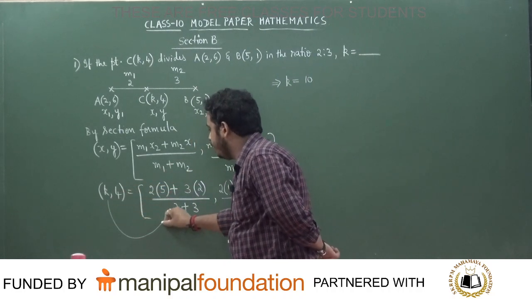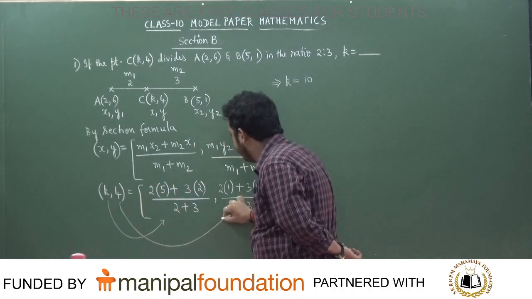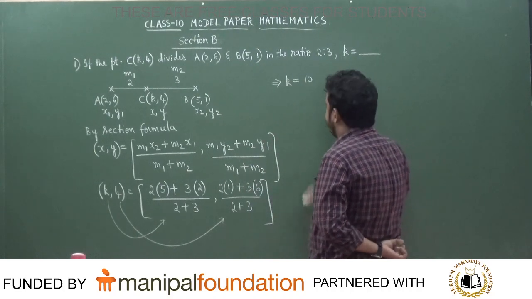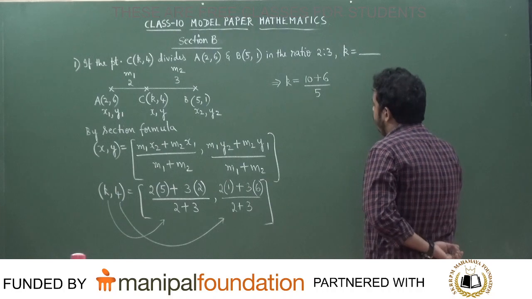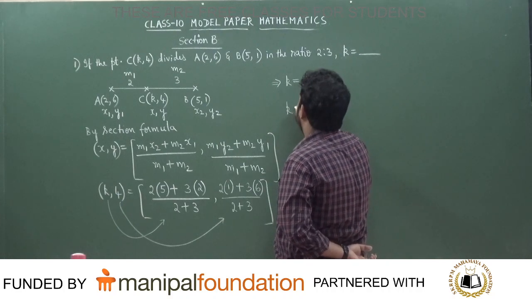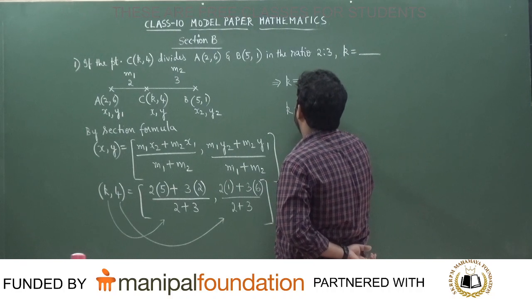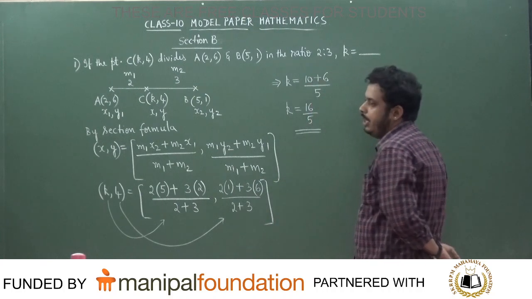This has to match. Okay, this will match already. Yes or no? 2 5s are 10 plus 6, divided by how much? 5. Are you following? So what is the answer that we get? K is equal to 16 divided by 5 will be the answer to the question.